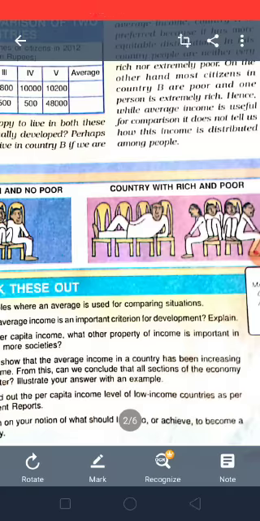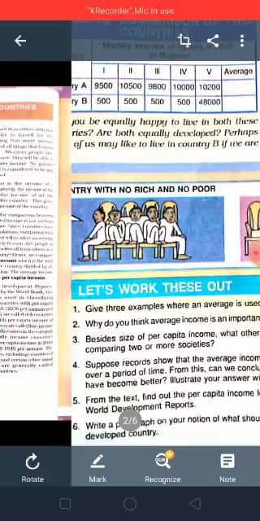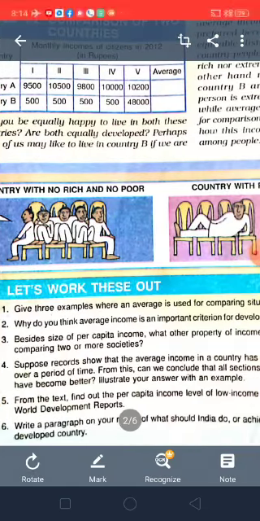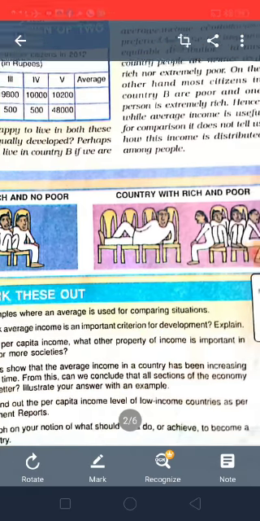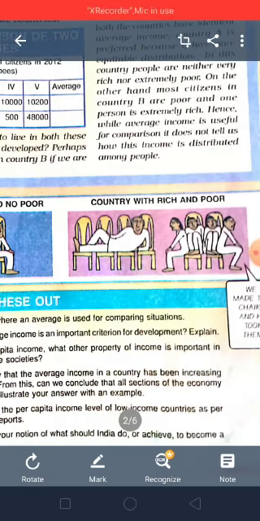See the situation of the people here. In the first country, there is no rich and no poor. In the second country, with rich and poor, a few people who are rich are enjoying all the facilities, whereas more people who are poor are denied those facilities.